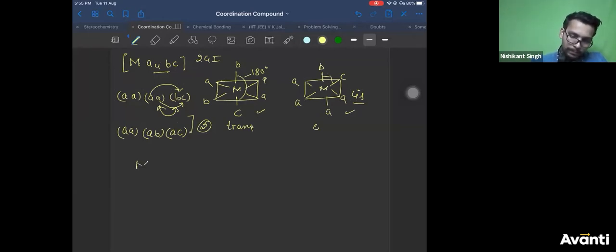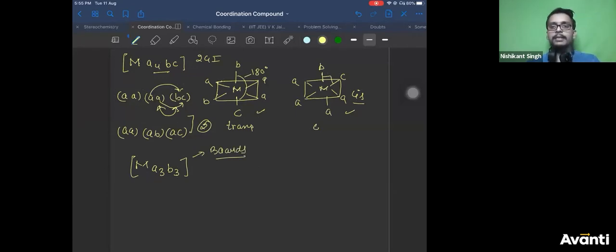MA4BC is done. Let us take MA3B3. This is an important one. This is important for your boards also. It is very important for your boards. Then after this I'll take some tough examples. First you tell me how many GI are possible for this. You can apply the trick, do whatever you want. How many geometrical isomers are possible for this compound?